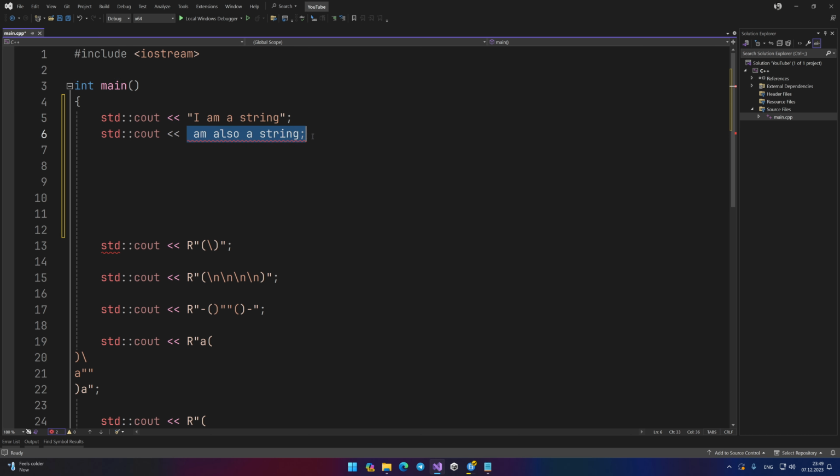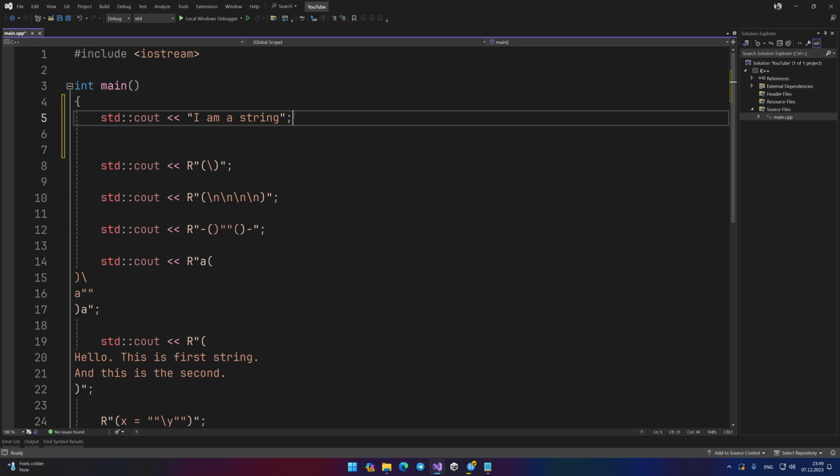Cout can display not only strings but also other information. We'll talk about it in the lesson about literals. For now, let's not get distracted by it. Therefore, we remember once again, a string is a set of characters enclosed in double quotes.